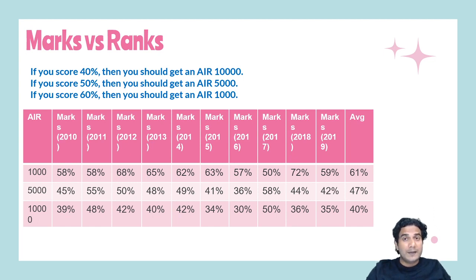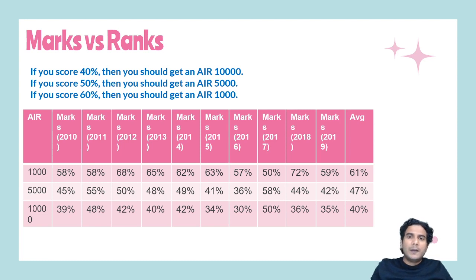So to get these ranks, 1,000, 5,000, 10,000, how much do you need to score? See, if you are scoring around 40%, 40% is the average. I have taken the average of the last 10 years for this particular rank, 10,000. So if you are scoring 40% and the paper is moderate, neither very easy nor very tough, then you'll get a rank around 10,000. It might be 9,000 or 8,000, or maybe 11,000 if the paper is slightly tough, or due to other parameters.